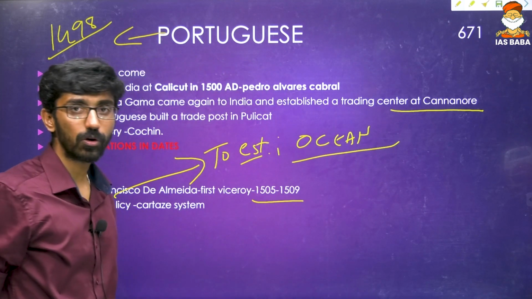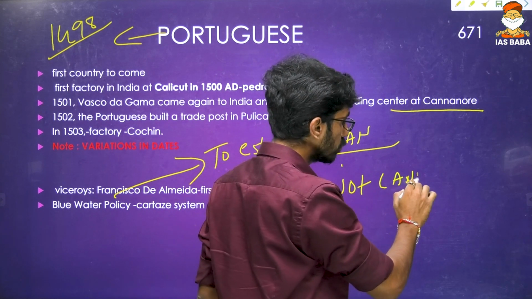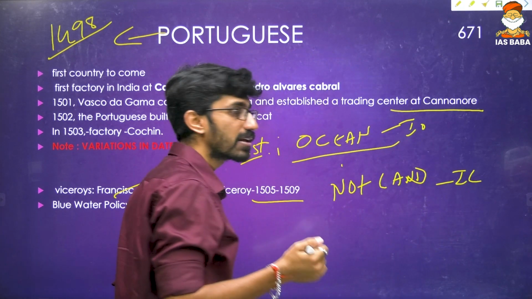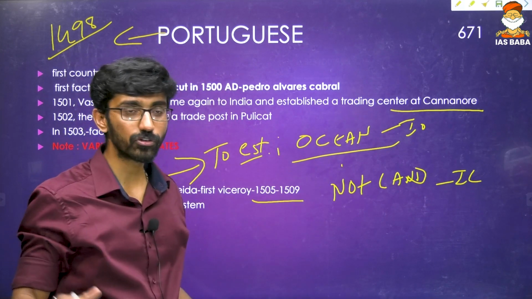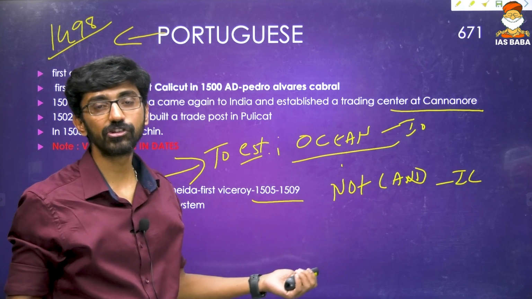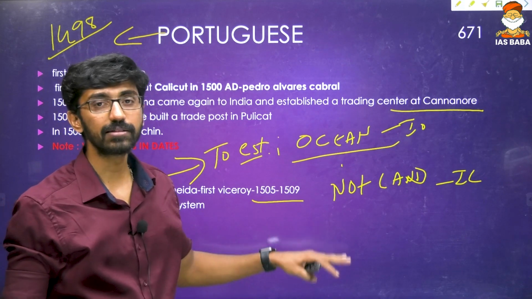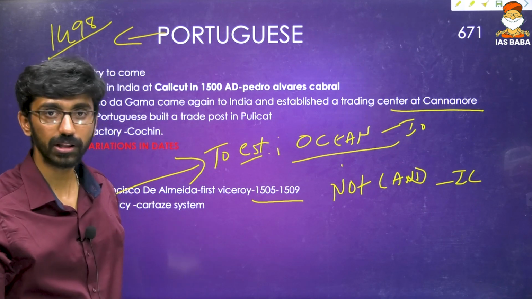Establishing the supremacy over ocean, not land. And then particularly in which ocean? That is the Indian Ocean, not Indian land. And that is the reason the British succeeded massively in India, because the Portuguese had the intention of only dominating the oceans, but the English East India Company, or the Britishers, had the intention of dominating the Indian landmass, and that is the reason Britishers ruled over India for nearly 200 years, from 1757 until 1947.